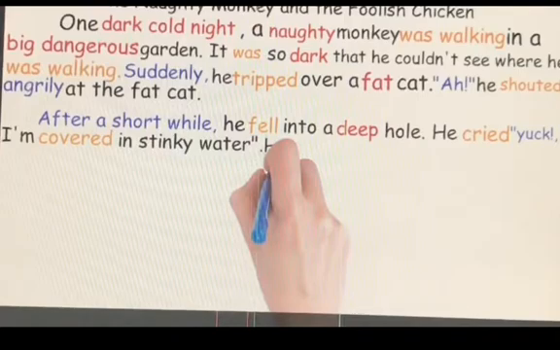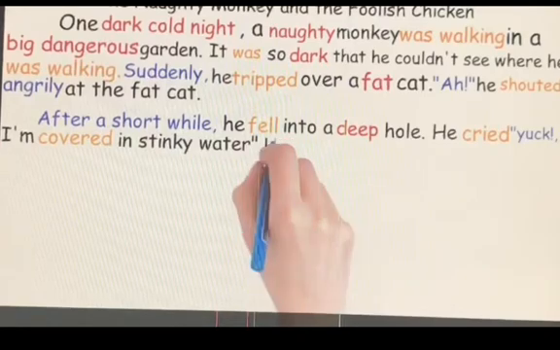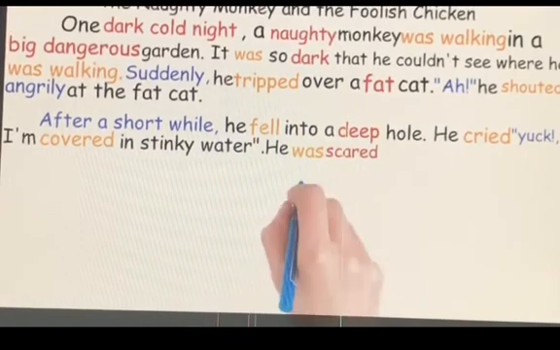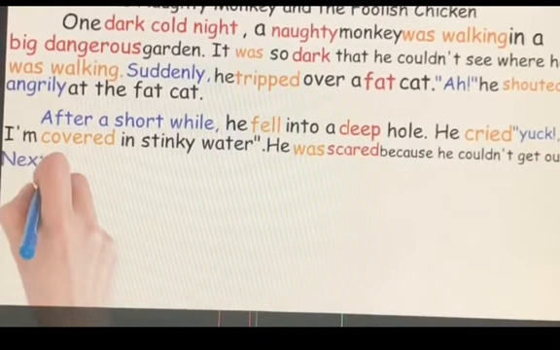What's meant by stinky? I forgot to color this one with red. Stinky is an adjective. I described the water as stinky. Stinky means very bad smell. Okay? So he fell into a deep hole. This is a problem. Okay? And there should be a mistake too. He was scared because he couldn't get out. Yes, he was scared. Look, we use fell, cried, covered, was, past tense. Scared, I'm describing what is his feeling. What's his feeling? Because he couldn't get out.